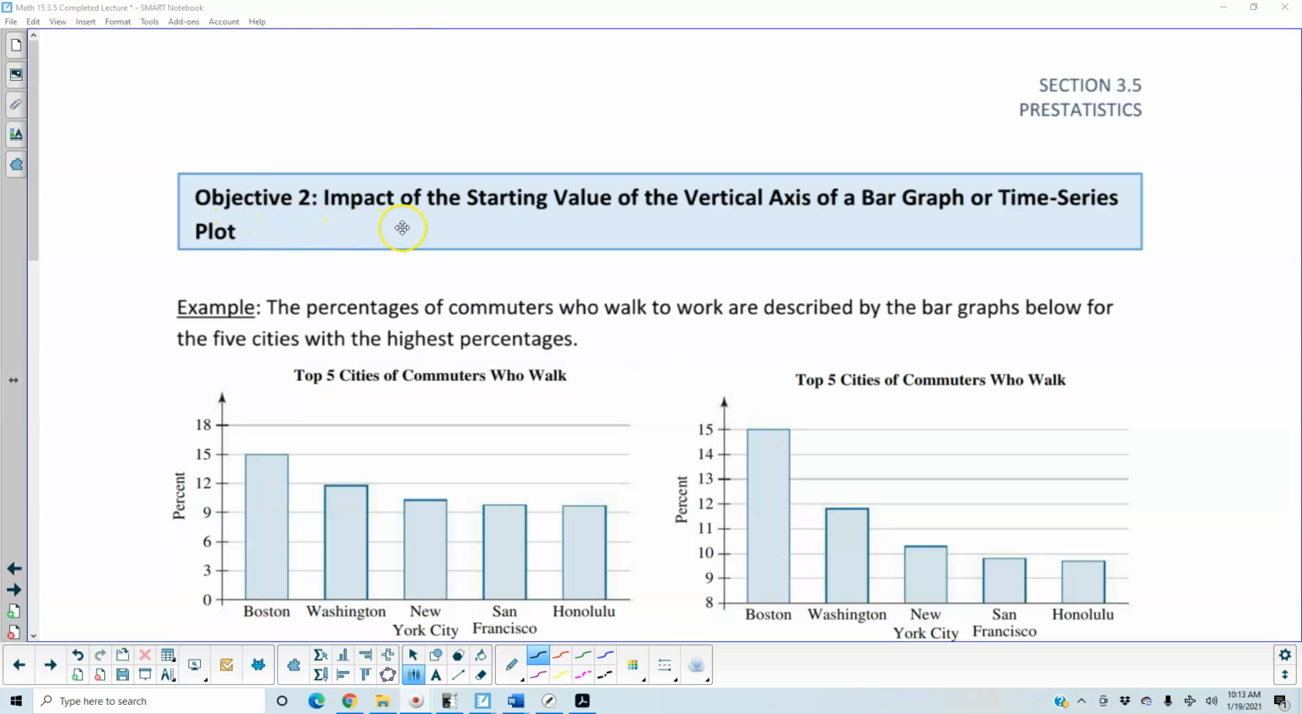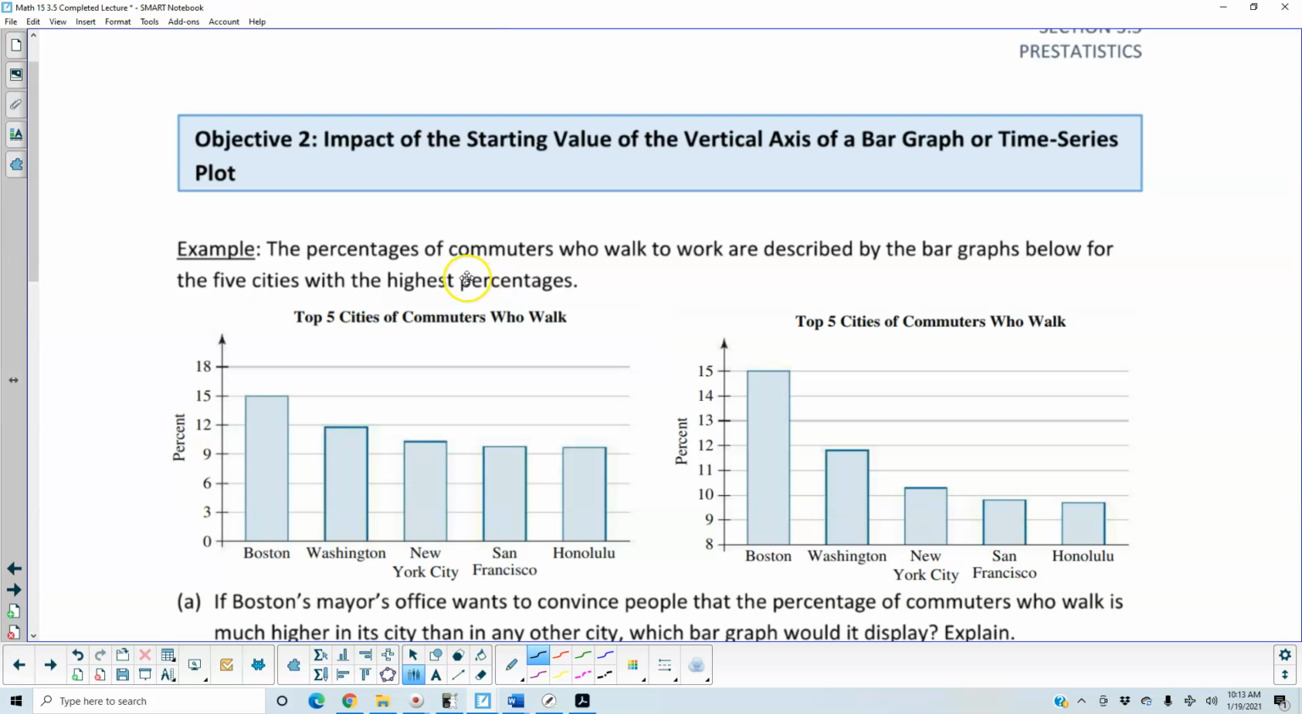Objective 2. Impact of the starting value of the vertical axis of a bar graph or time series plot. Example: the percentages of commuters who walk to work are described by the bar graphs below for the 5 cities with the highest percentages.